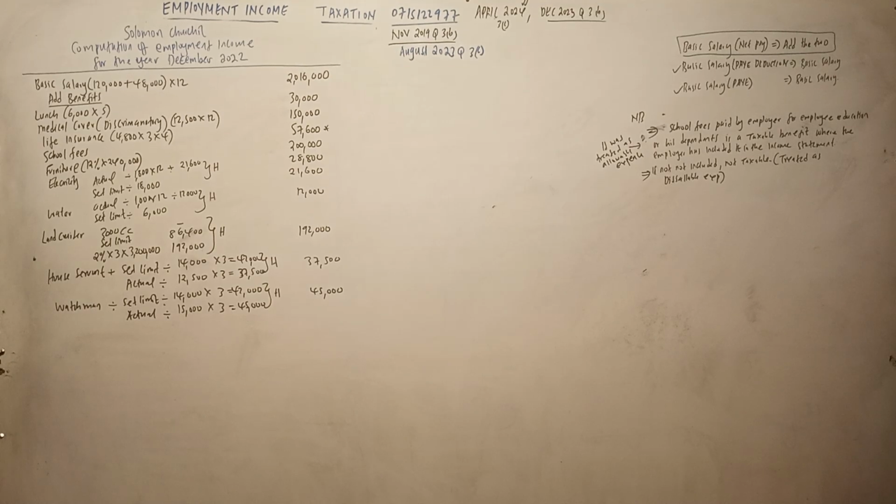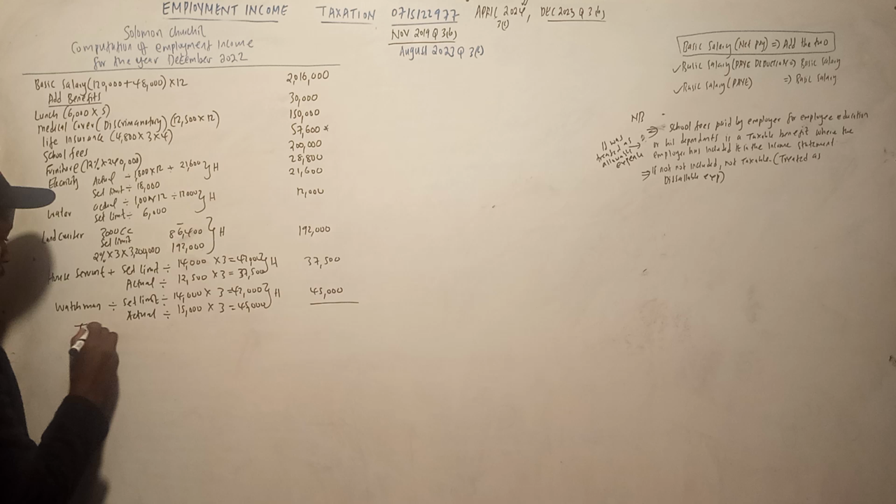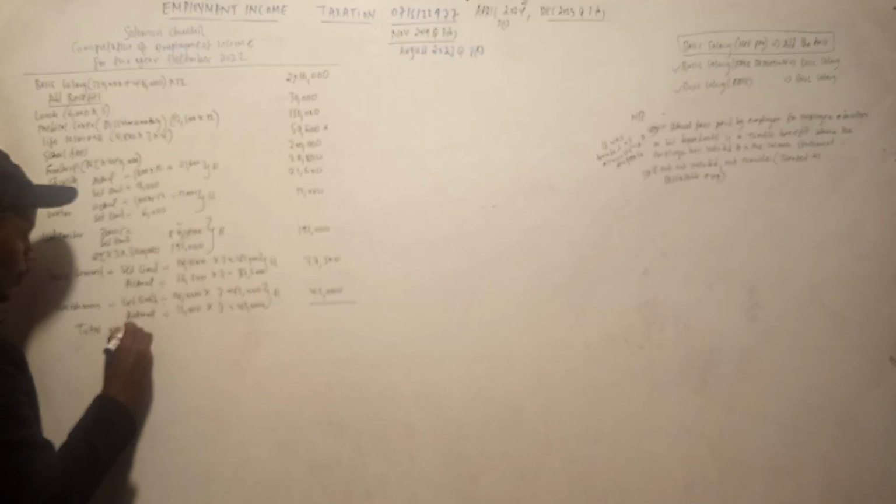Number 10 also is other income, that we will consider later. So the only information now remaining is about house benefit, which is information number 6. So for now, let us add this together. Get the total employment income.